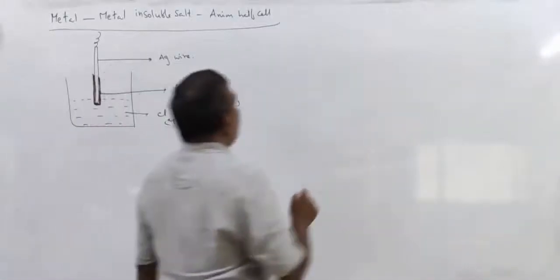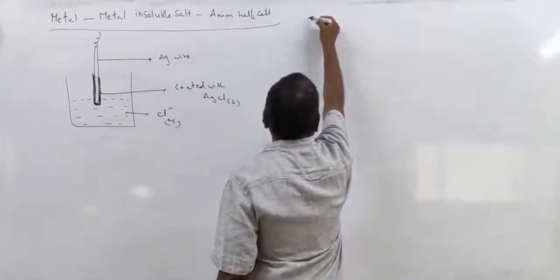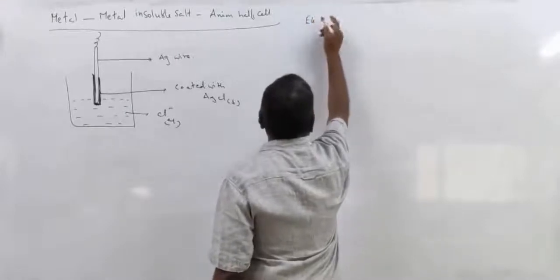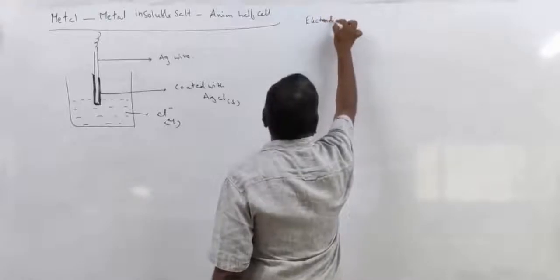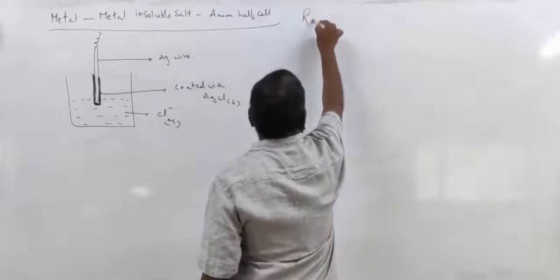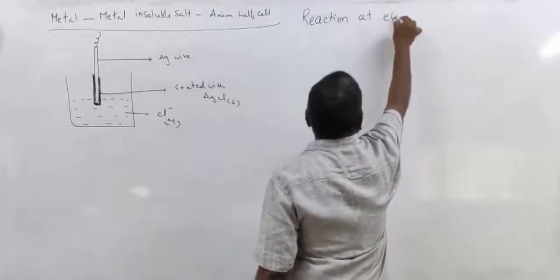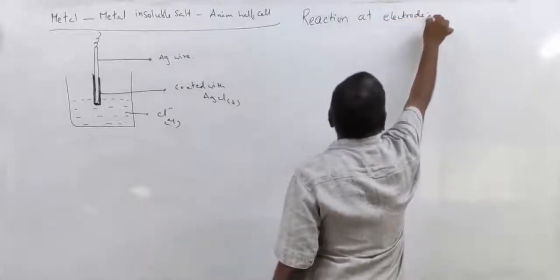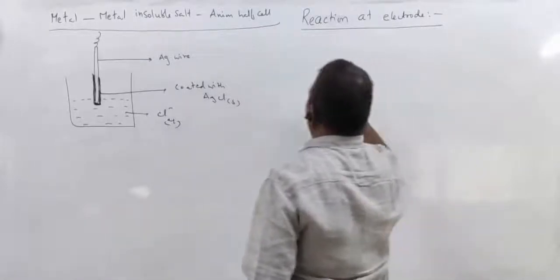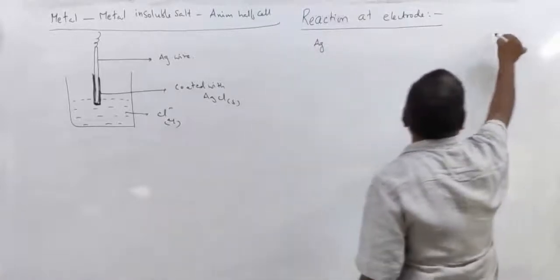For this electrode, the electrodic reaction, or reaction at the electrode, is a reduction reaction that we have to write, right?